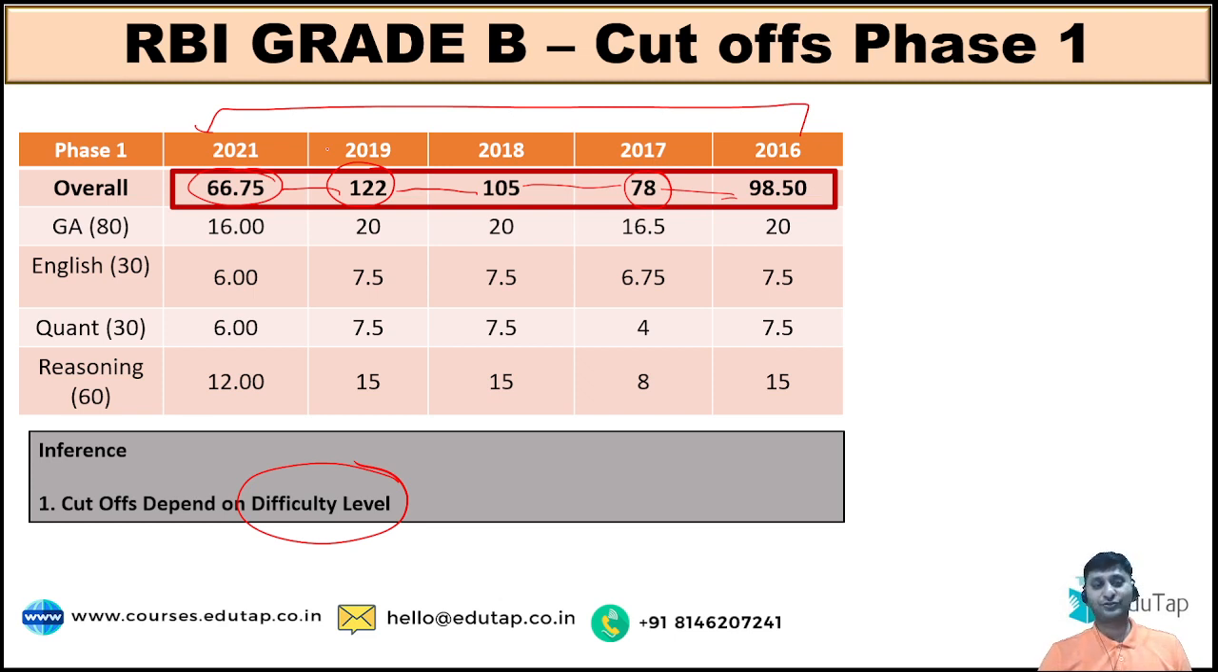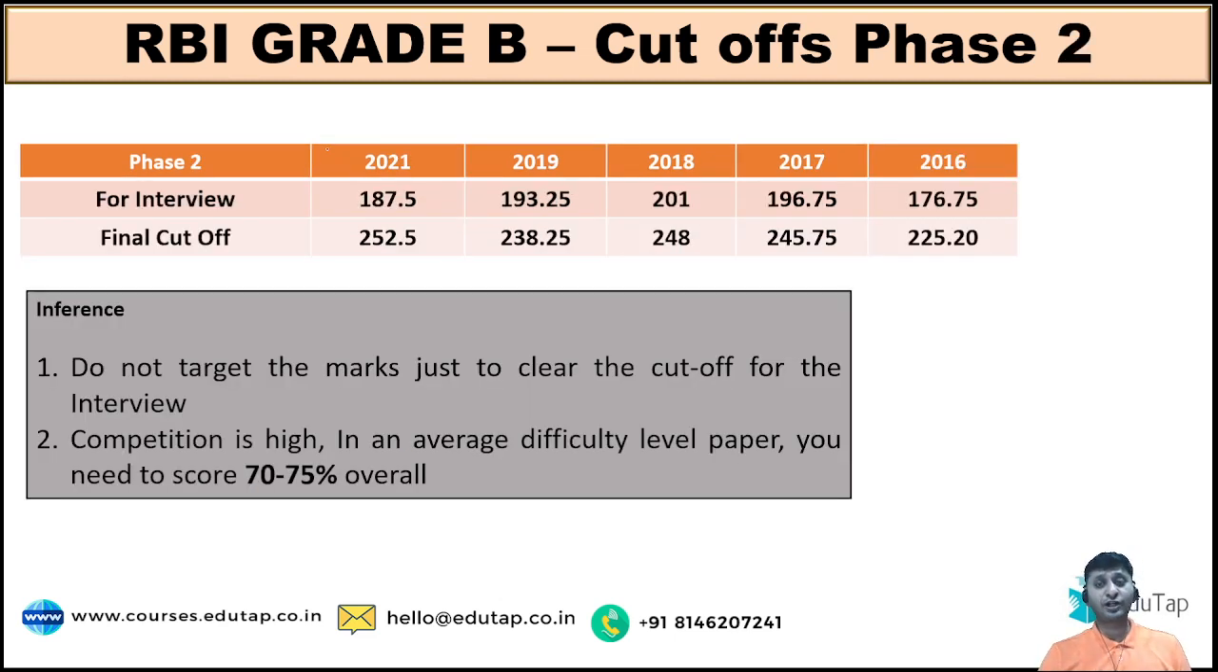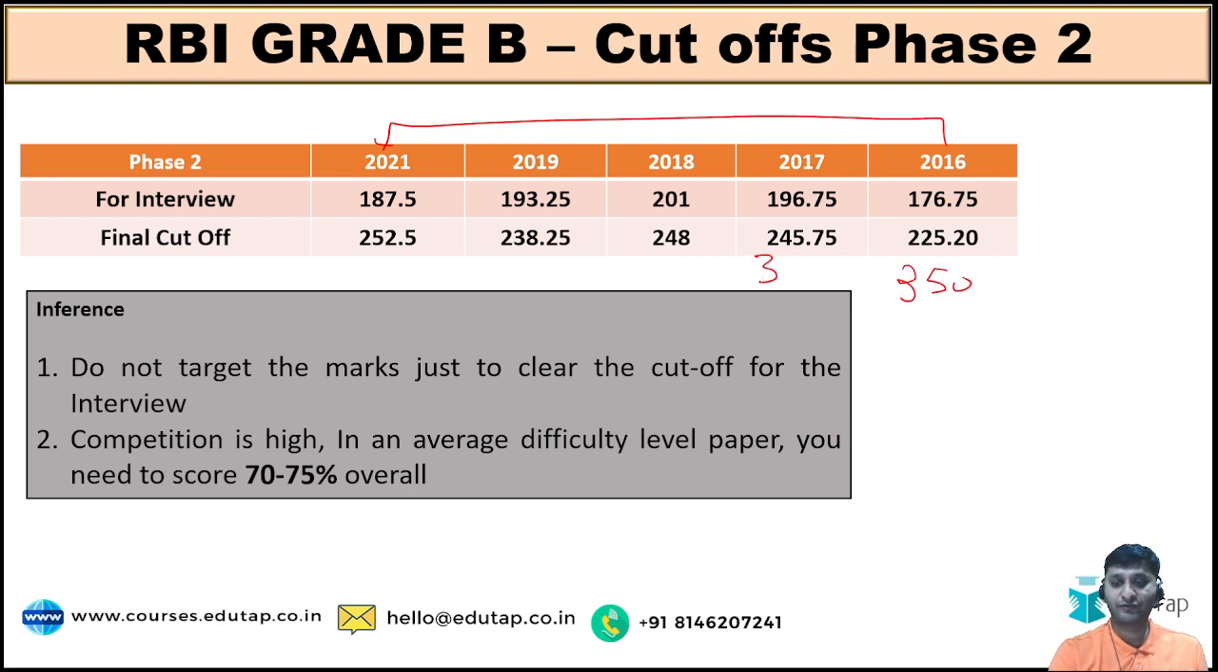Do not pre-assume anything. And if I talk about cutoffs for phase 2, this is again something very, very important you need to understand. If you see the cutoffs for 2016 till 2021, right? Now this 225 is out of 350. This 245 is out of 350. This is out of 350. That is phase 2 plus interview. This is out of 350. This is out of 375 because interview marks were increased from 50 to 75 in 2021.